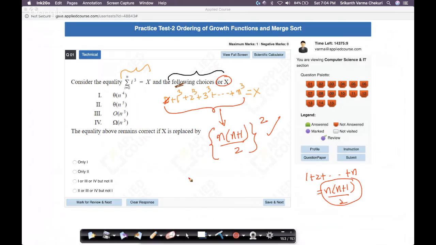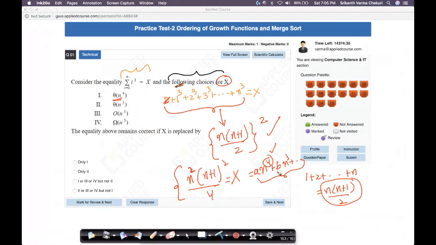So what do I have here? I have n square, n plus 1 squared by 4. Of course, I can expand n plus 1 square and all of that, but you can quickly see that what we have here, this is our x. This x is theta of n power 4. Because look at this, what is the largest exponent I have? The largest exponent is n square times n square. So this will end up being some constant into n power 4, plus some constant into n power 3, and so on and so forth.